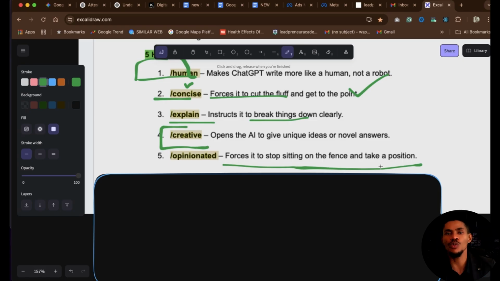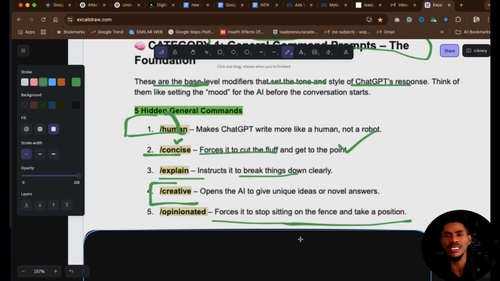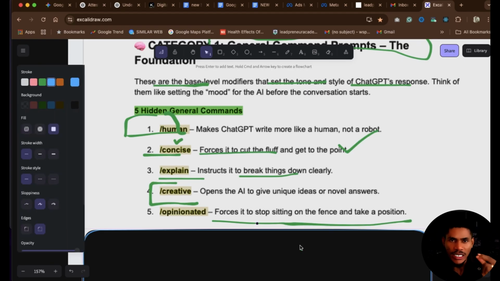If you ask ChatGPT to be opinionated, ChatGPT will give you its own reasons and why ChatGPT is choosing that particular reason. These here are the general prompts. They are called the base prompts that will literally allow ChatGPT to have the foundation it needs to give you the best possible output.